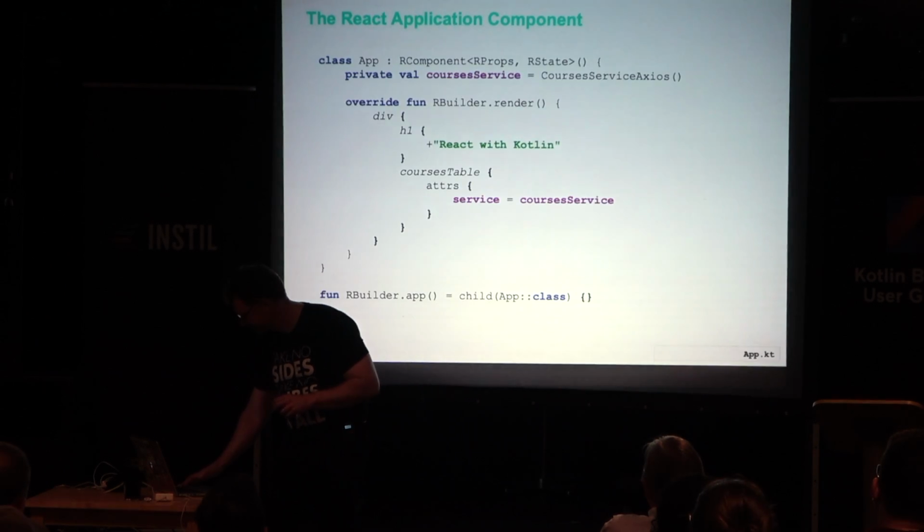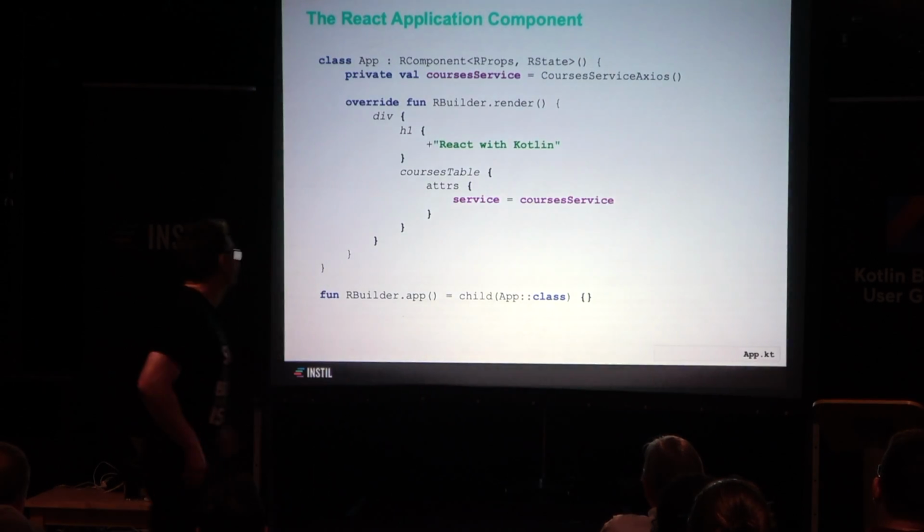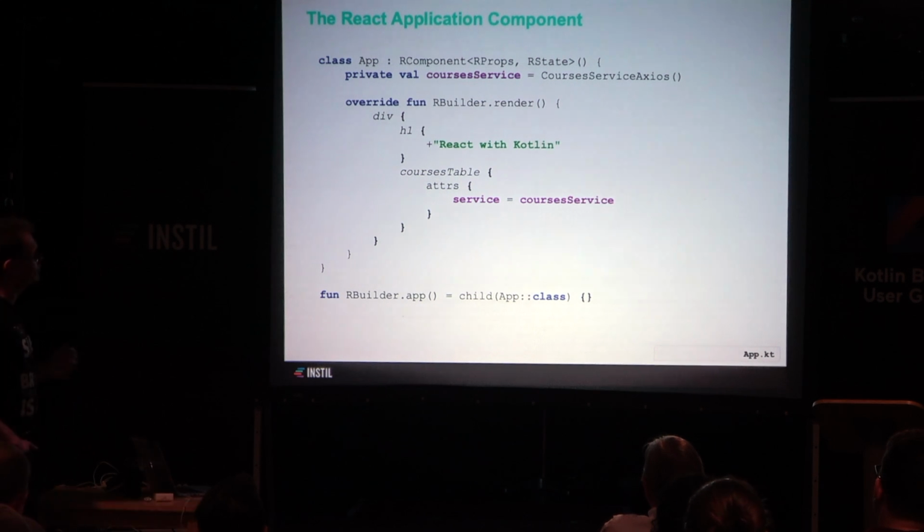So if you've ever seen React at all, you'll know it's about components. A React component is something that has properties and state. Properties are the values given to it by the parent component, and state are the values that it holds within itself. A React component has a render method, and that's where we render markup into the browser, and inside that markup, typically we'll have the values of properties or the values of state and so on.